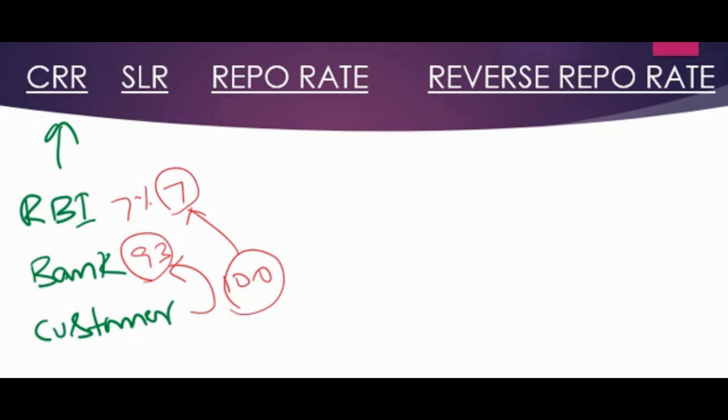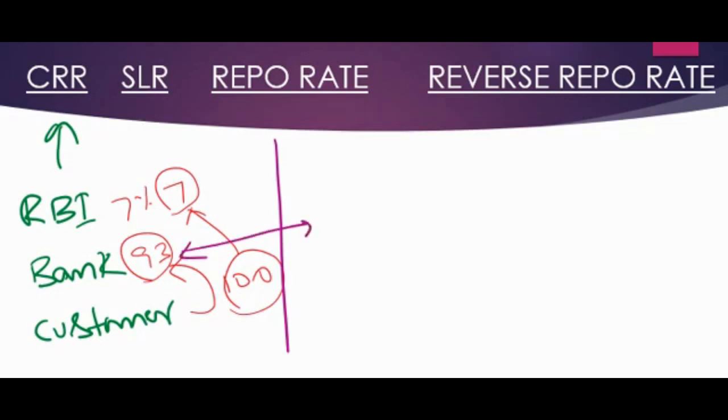So now let us look at what is SLR. SLR is statutory liquid ratio. Let's say, for example, the bank has 93 rupees.